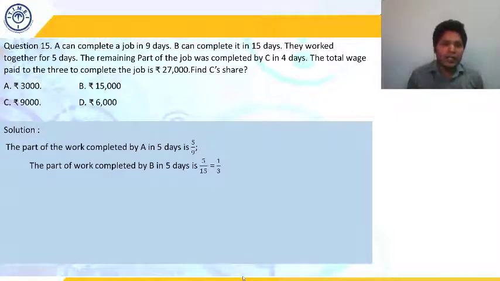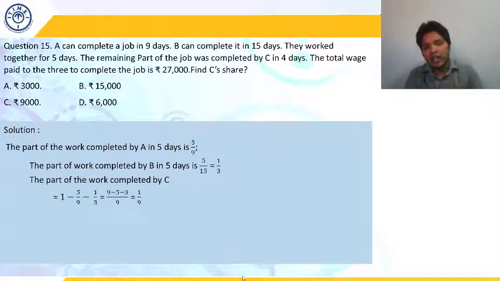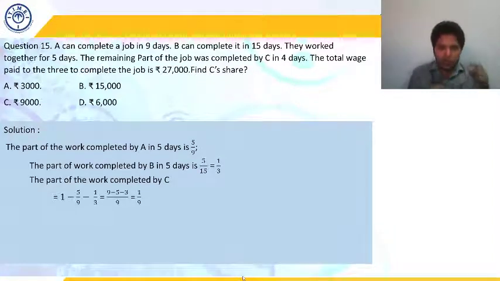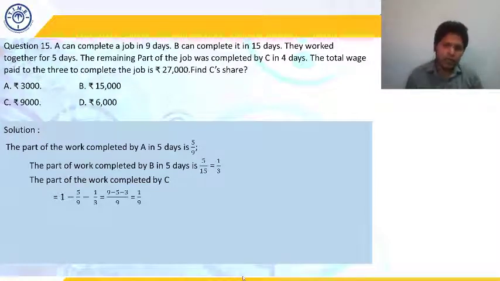So A and B together have completed 5/9 plus 1/3 of the work in 5 days, and whatever the remaining part of the job is, that is completed by C in 4 days. So what part of the job is left? That is total work, 1 minus 5/9 minus 1/3. Why minus 5/9 minus 1/3?